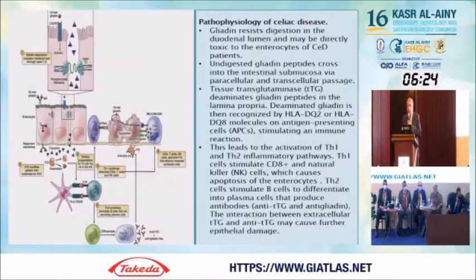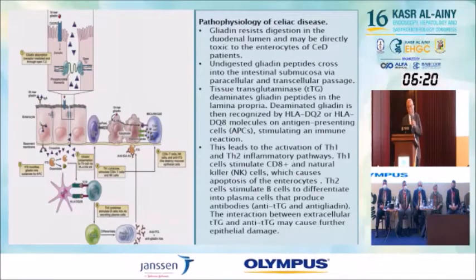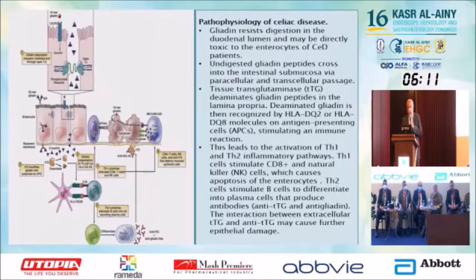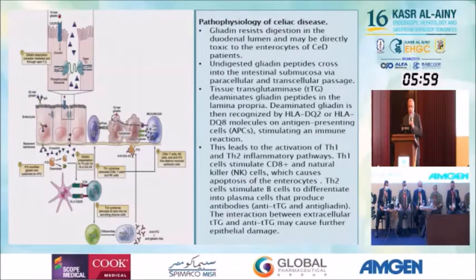The pathophysiology of celiac disease, generally, as we see here: the gliadin resists digestion in the duodenal lumen and may be directly toxic to the enterocytes. Undigested gliadin will cross into the intestinal submucosa, where it meets tissue transglutaminase, which deamidates gliadin peptides. This deamidated gliadin is recognized by the HLA DQ2 and DQ8 molecules, stimulating an immune reaction.